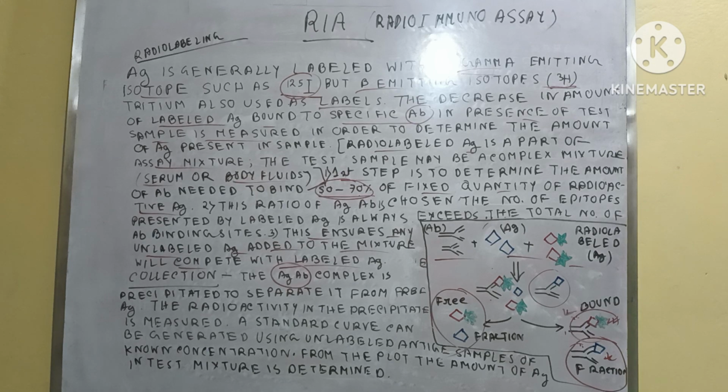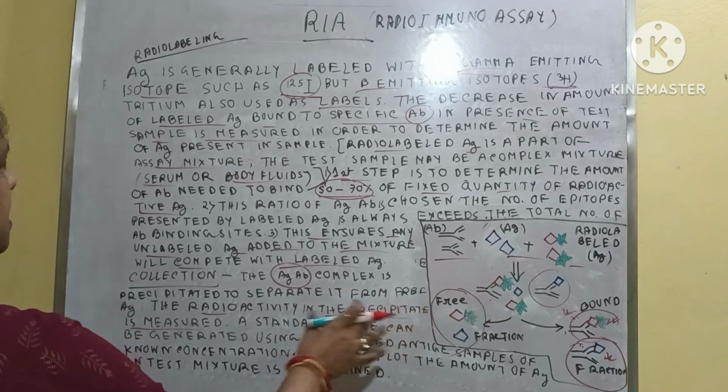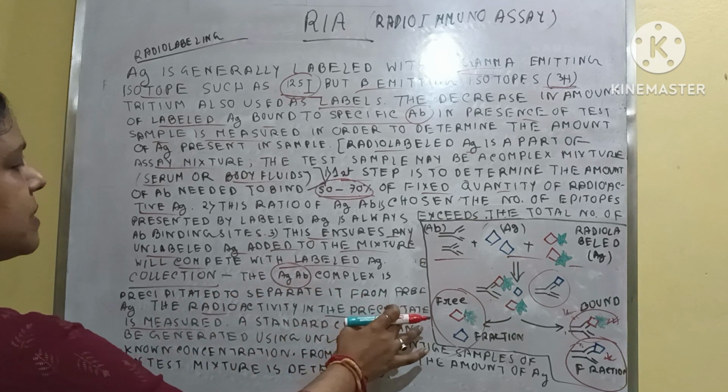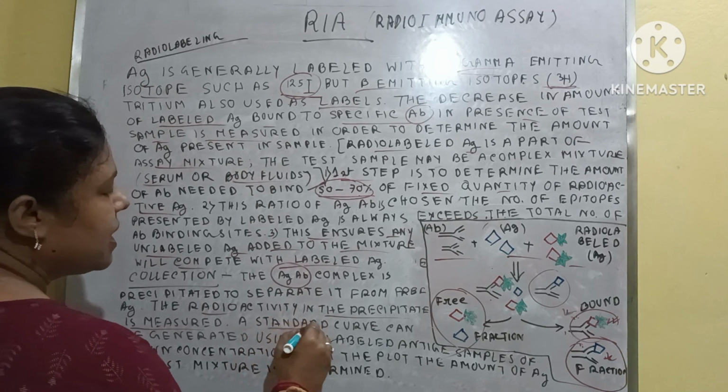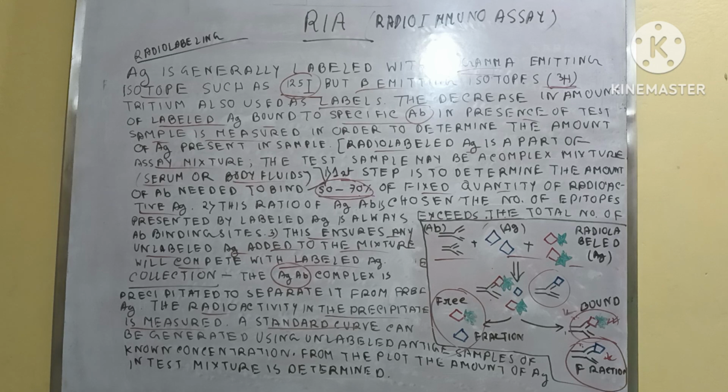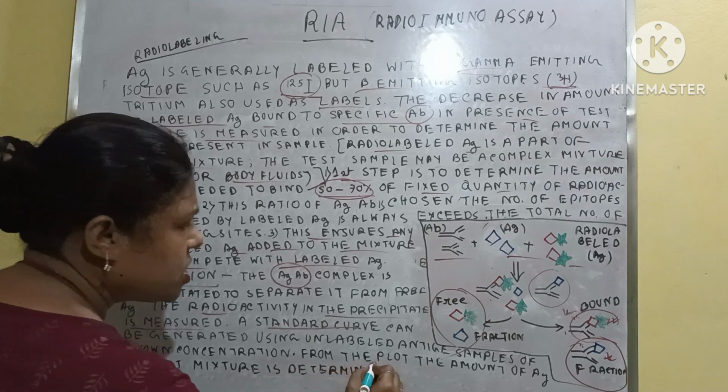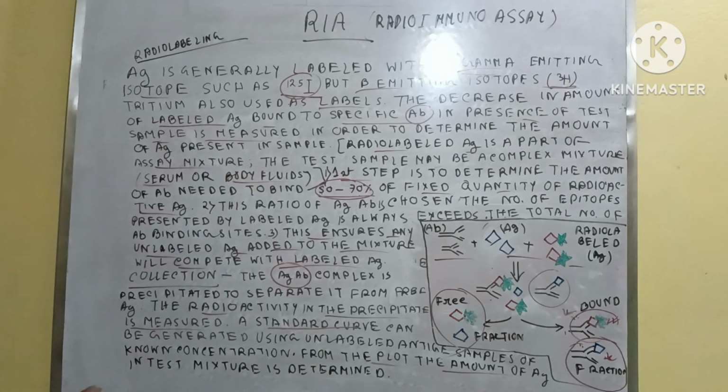Okay, next the radioactivity in the precipitate is measured. Separation is possible by precipitating the mixture, and the radioactivity of the precipitate is measured. Okay, and this is measured by drawing a standard curve, and from the plot the amount of antigen in the test mixture is determined.